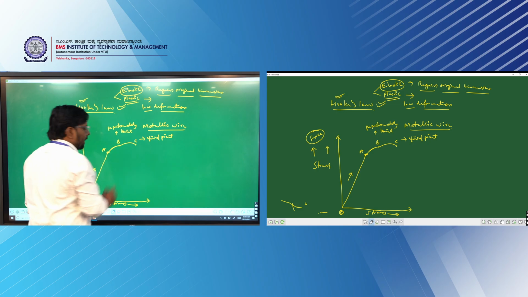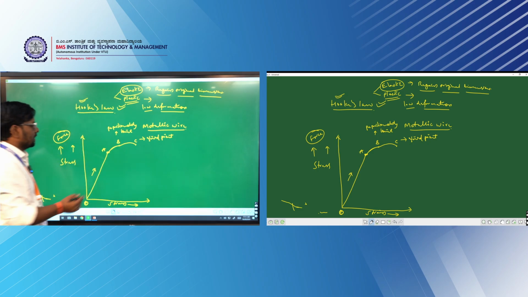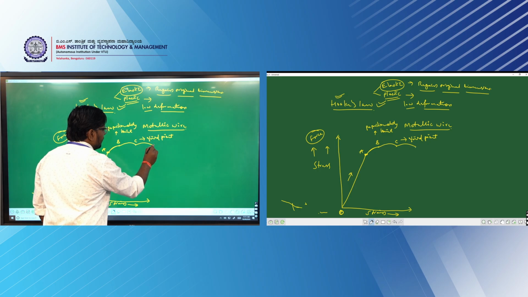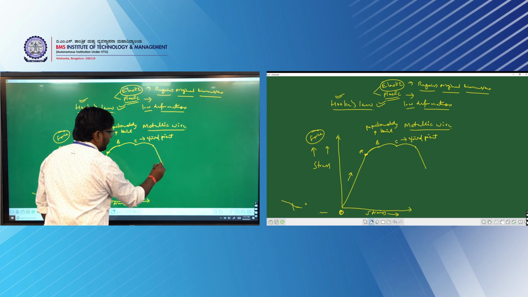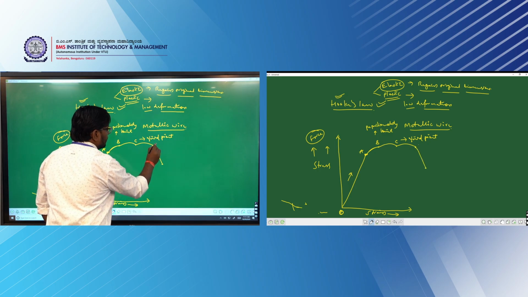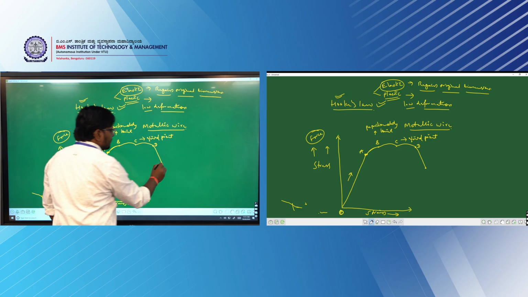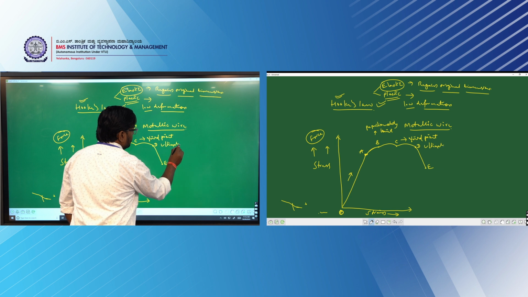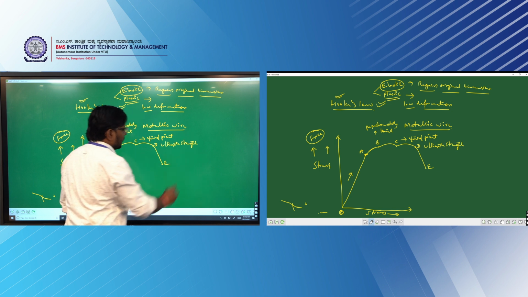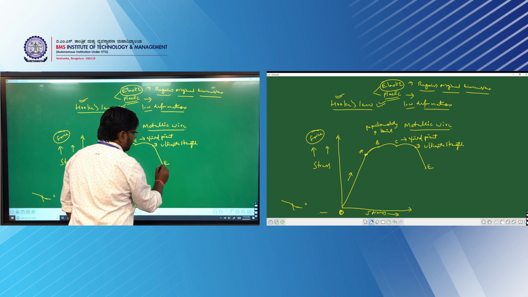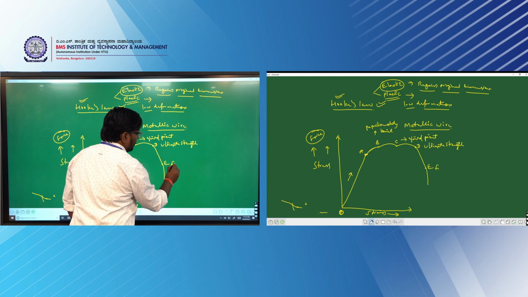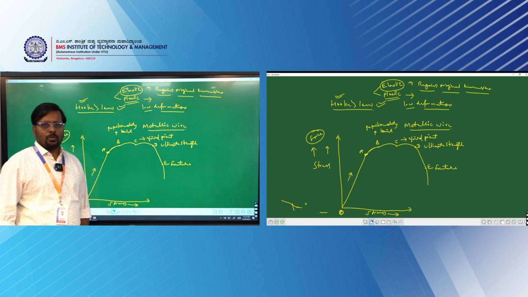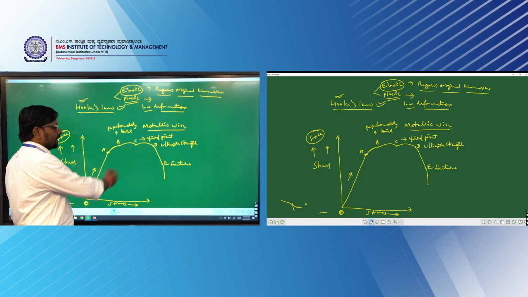From the yield point, if you further increase the stress, the body will reach its ultimate strength, then it will break. For reference, I will call this D, and this is E. This D I call the ultimate strength, and E is nothing but the fracture. What do you mean by fracture? Fracture is when the material breaks into two or more pieces if I further increase the stress.